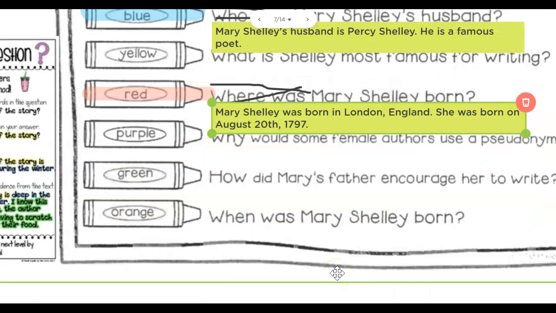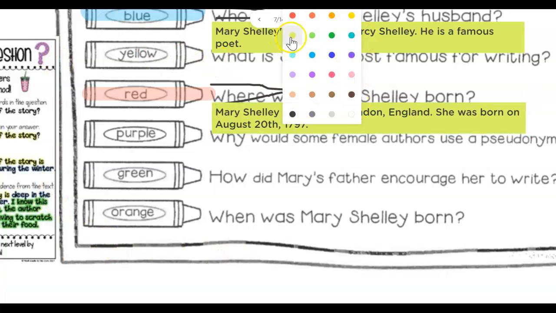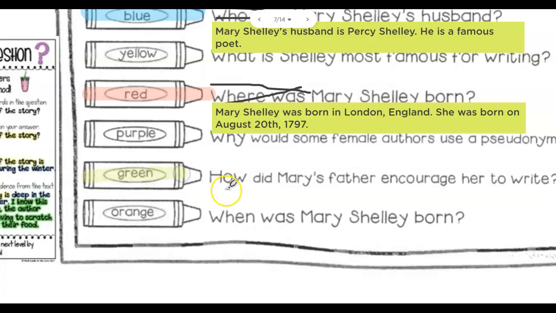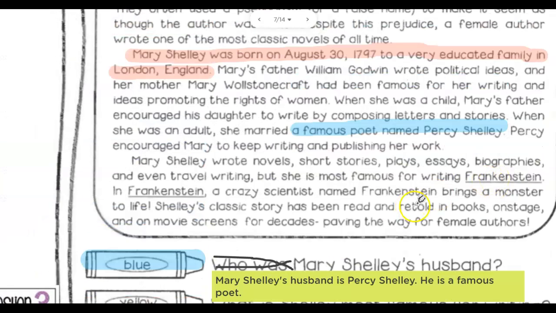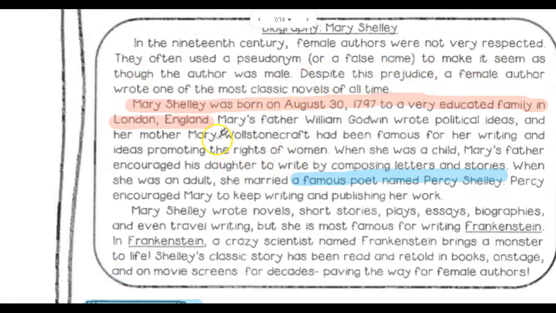Now our final question we'll be answering today is the green question. So grab your green crayon. And it says, how did Mary's father encourage her to write? Let's go back and find our evidence and see what her father did. So I see encouraged. Mary's father encouraged his daughter to write by composing letters and stories. Go ahead and highlight that.